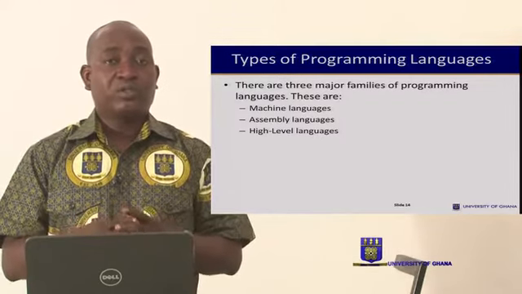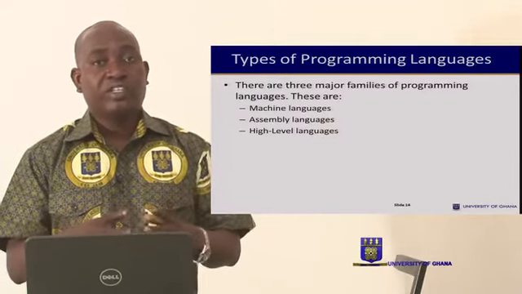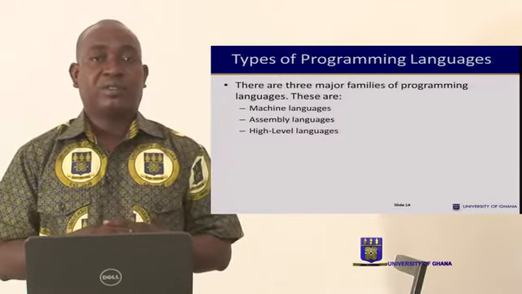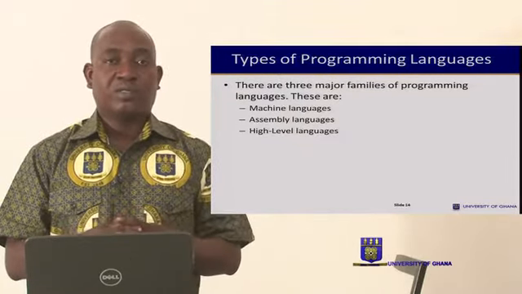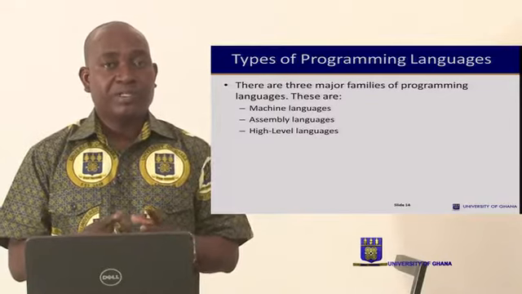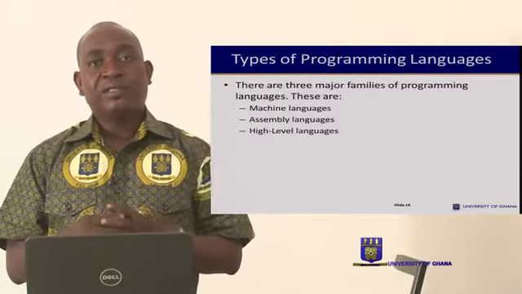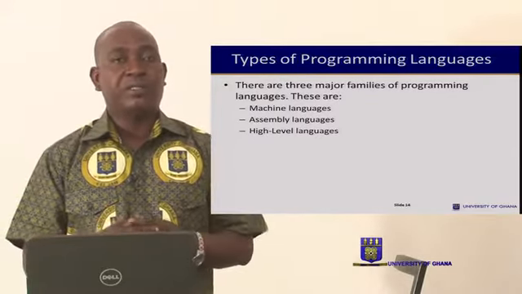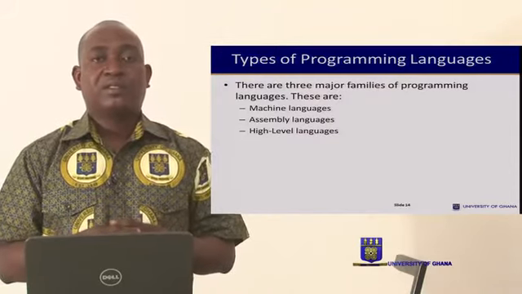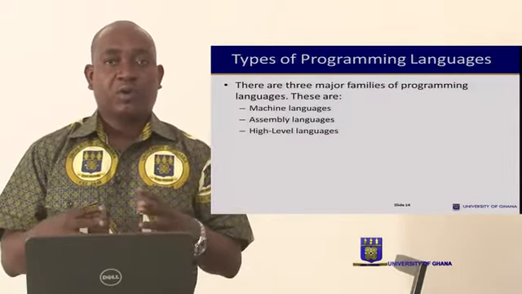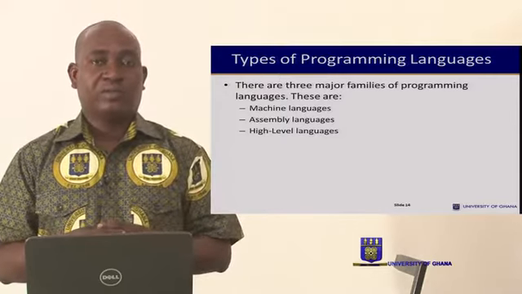But it's very difficult to code and write programs using machine language because the zeros and ones are not friendly. The machine language depends largely on the binary system for numbers, for operators, for commands, and for execution.